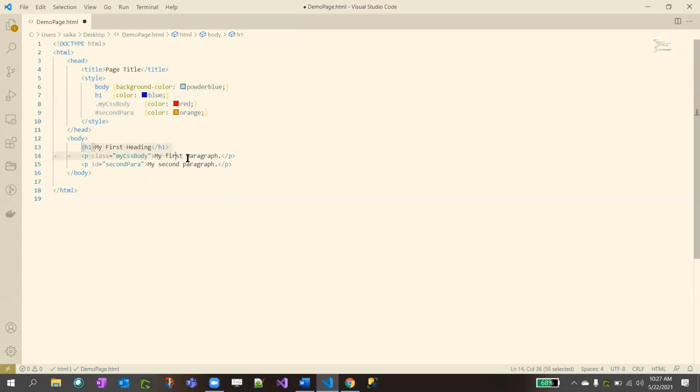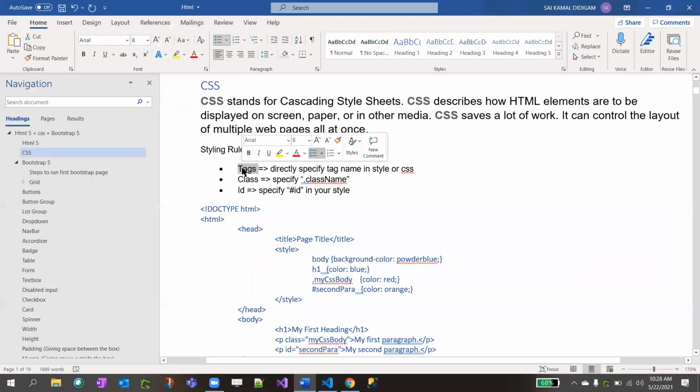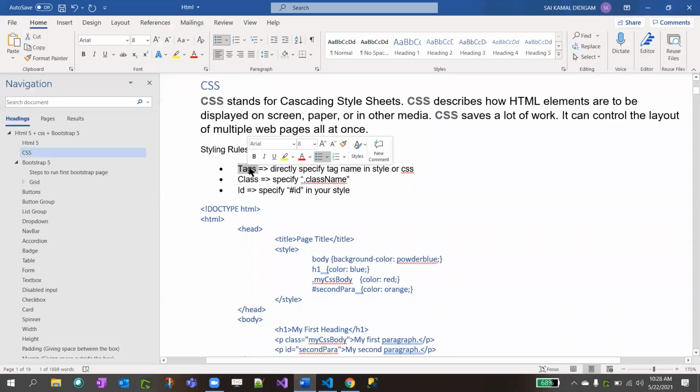So here we have three elements inside the body: H1, P, P, correct? I want to change the body color to sky blue, right? So there are some rules to apply styles here. If you want to declare the tag name, you might think, how do I apply the body color? What is body here? An HTML tag, right? The body tag. So for direct tags, you directly specify the tag name in styles or CSS.